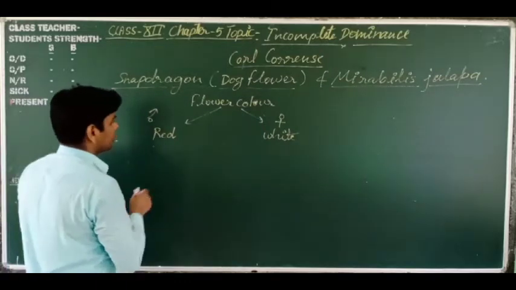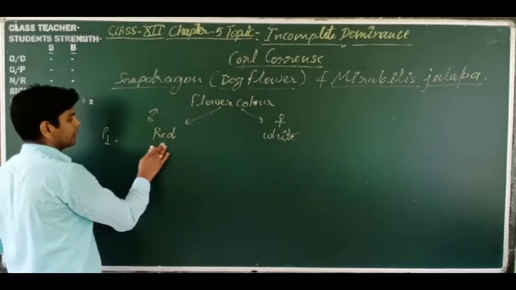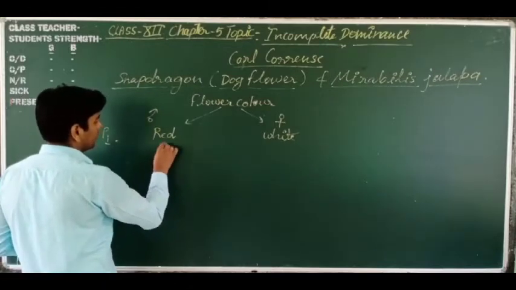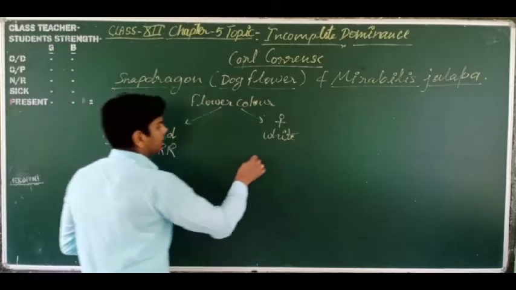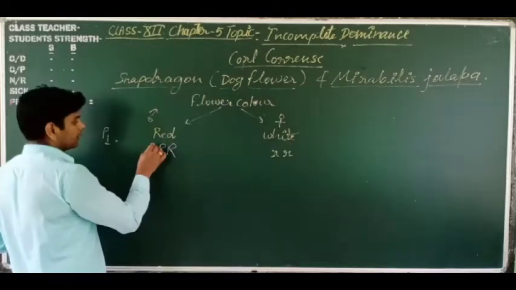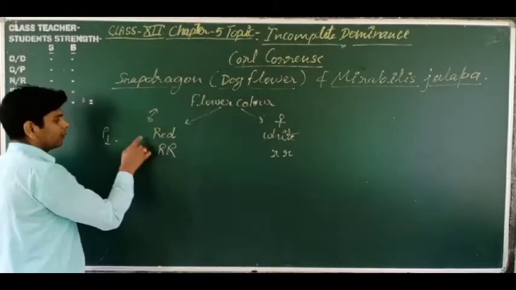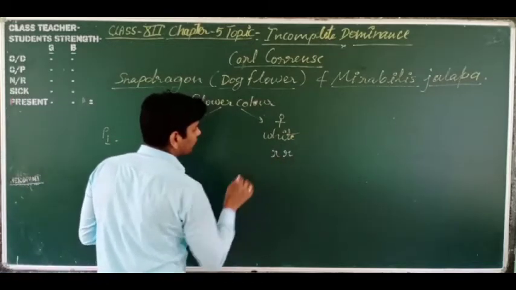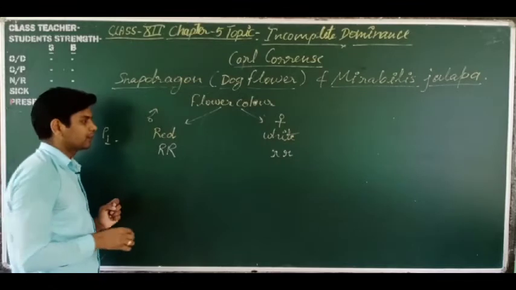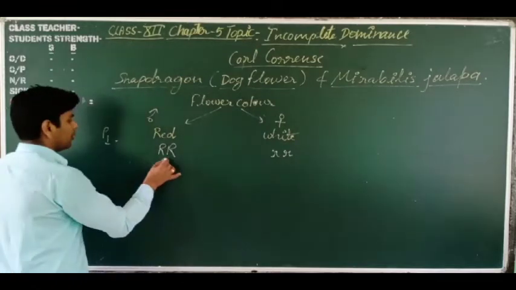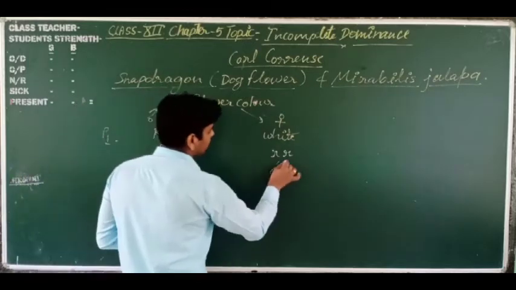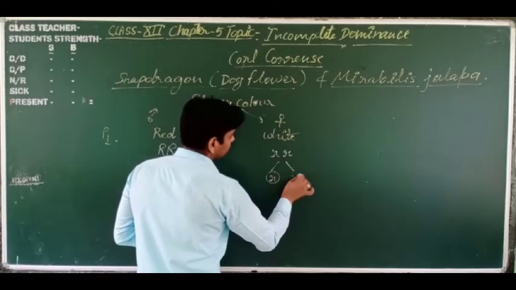The red color of flower is exhibited by the allelic combination capital R, capital R, and here small r, small r. This is the allelic combination of the red flower plant, and this is the allelic combination of the white flower plant. If we make the gametes, they are capital R and small r.